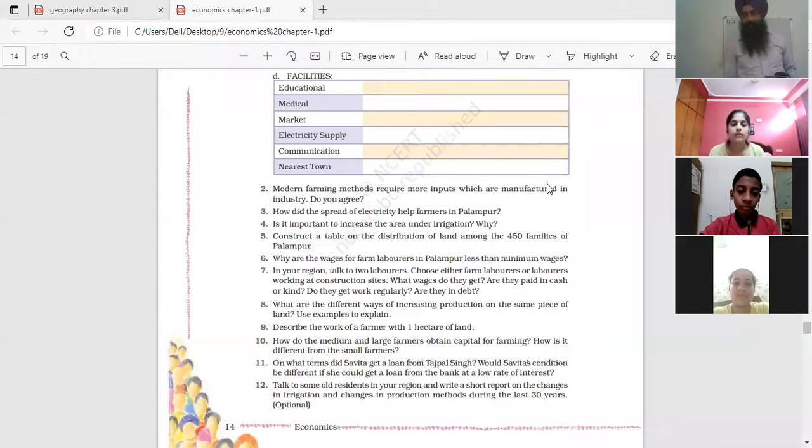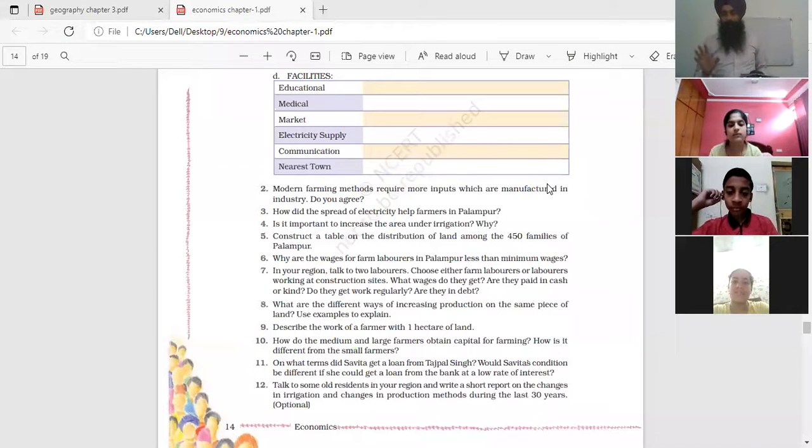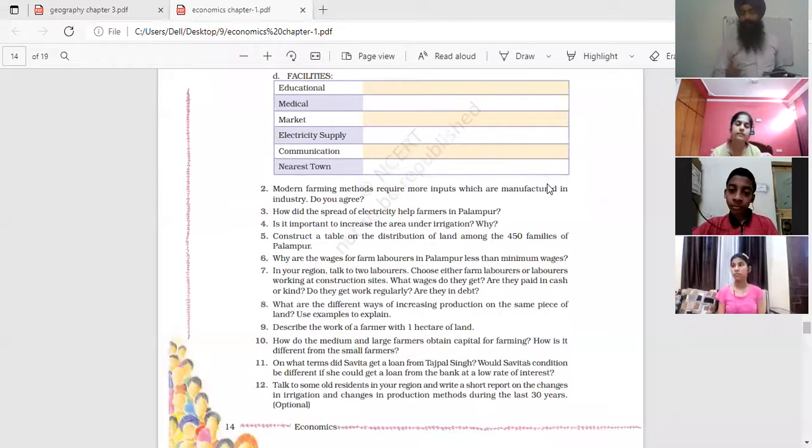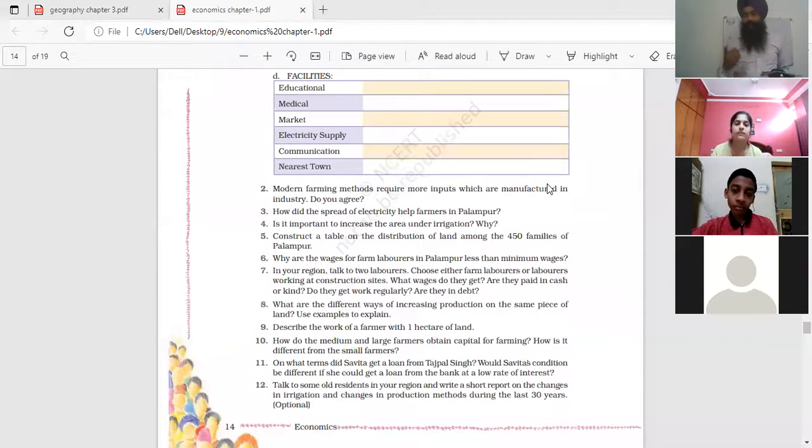KCC, Kisan Credit Card, is a newer scheme of the government of India. It has worked for the last 4 to 5 years. Under this scheme, for example, Diya has 1 acre of land. On the basis of the agricultural land, the bank deposits some amount of money. 1 acre of land means 1 lakh rupees, deposited in Diya's account. Clear? They will charge interest only when Diya uses that amount of 1 lakh for her needs. Until the amount is used by Diya, they will not charge interest. This is a newer scheme of banks, especially for the farmers.